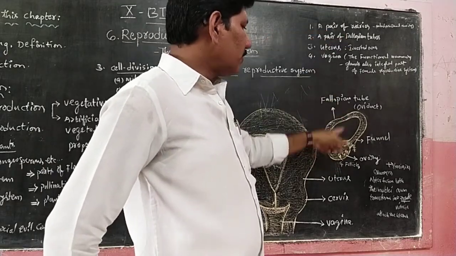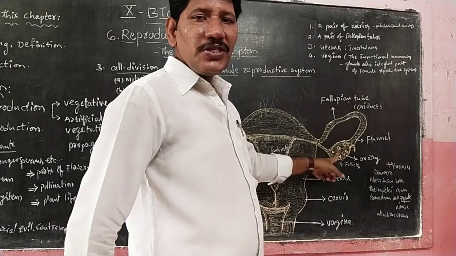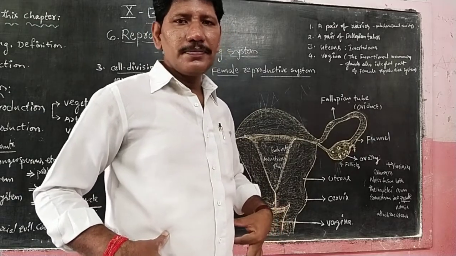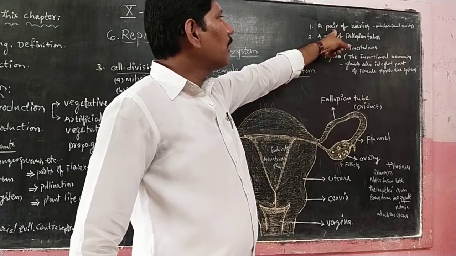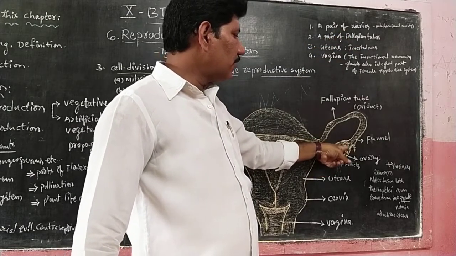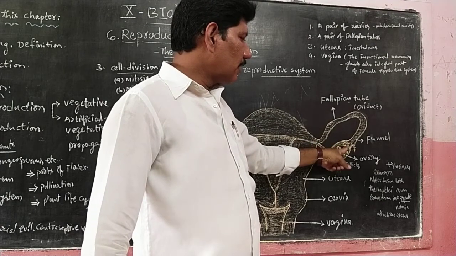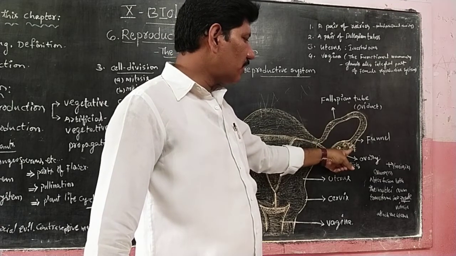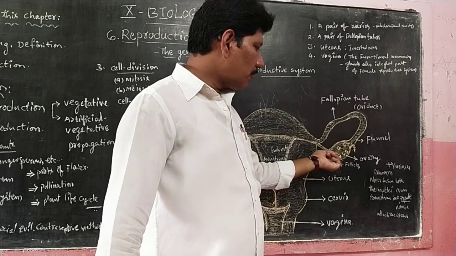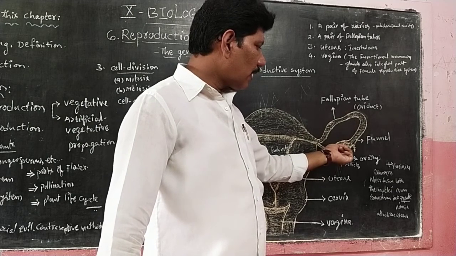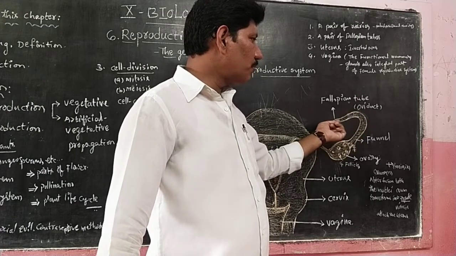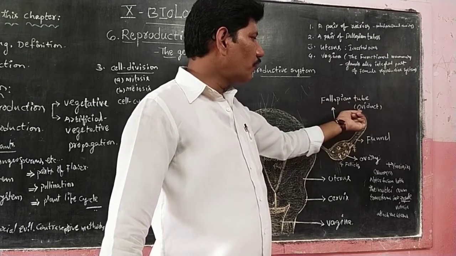A pair of ovaries. See, these are called ovaries, plural. A pair of ovaries are located in the abdominal cavity of the woman. Is that clear, children? Next, it has a funnel-like connection with the help of ciliated epithelium. Whenever the ova are matured and developed, the ruptured ova are collected by this funnel-like structure and travel up to the fallopian tube. This fallopian tube is also called the oviduct.